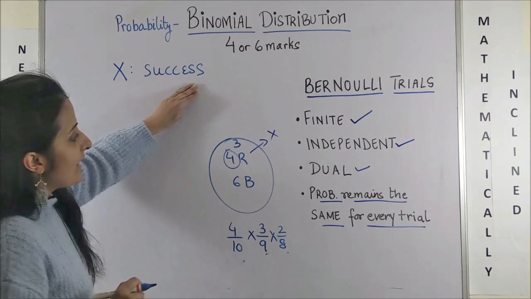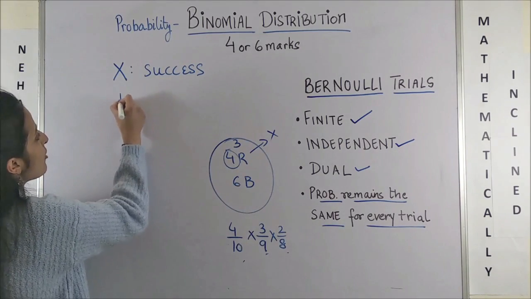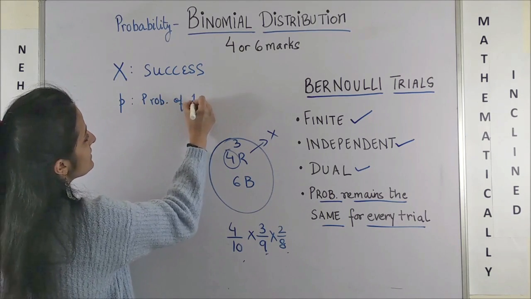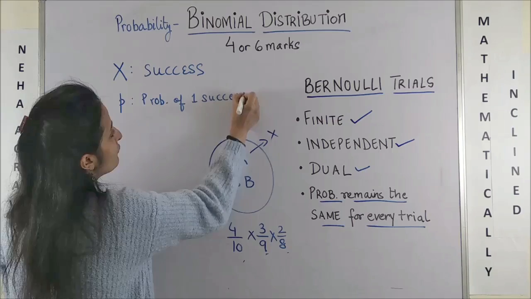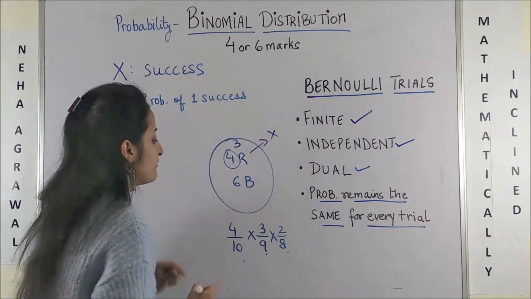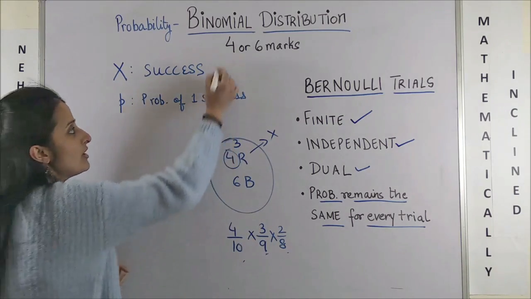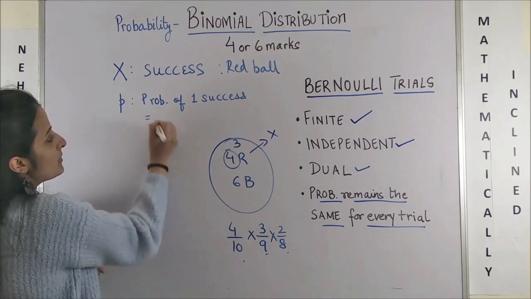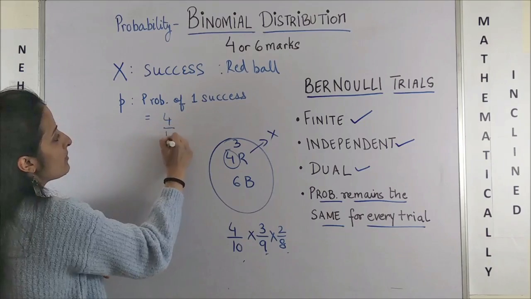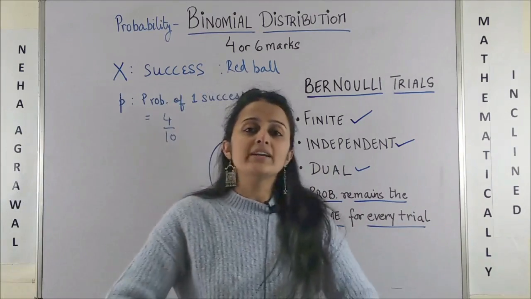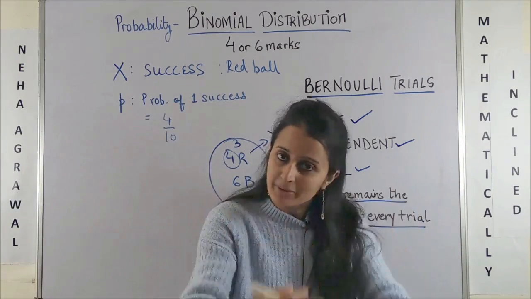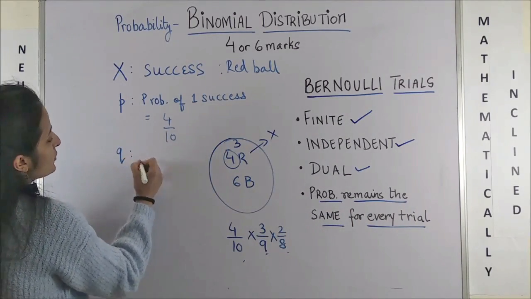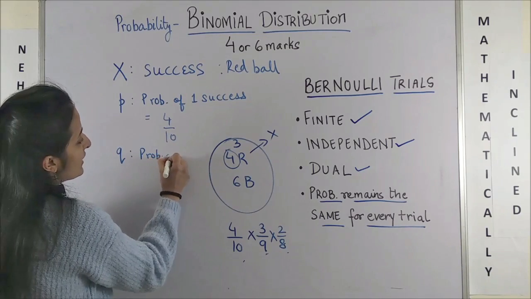So you define that. Now, if I say small p is the probability of one success. For example, in this question, if I say getting a red ball is my success, then probability of one success is 4 by 10 and it will stay 4 by 10 forever if I tell you I'm replacing it back. Correct? Secondly, let's say small q is the probability of one failure.